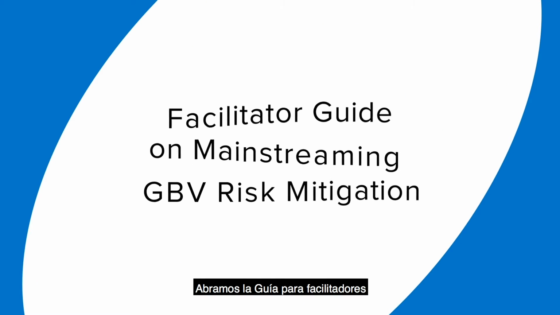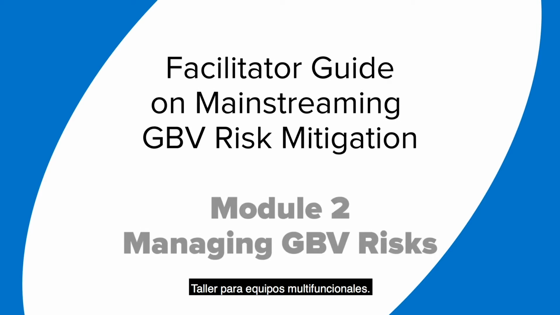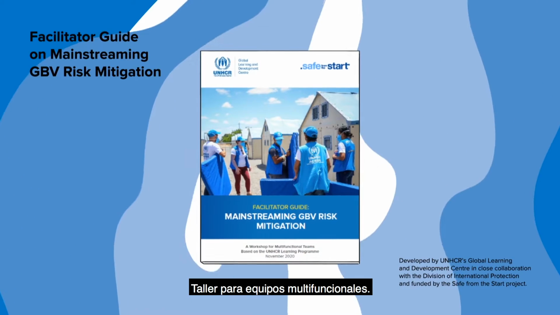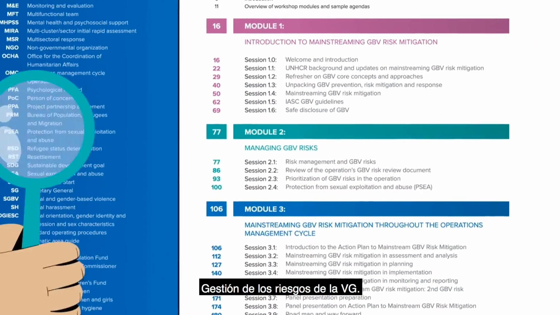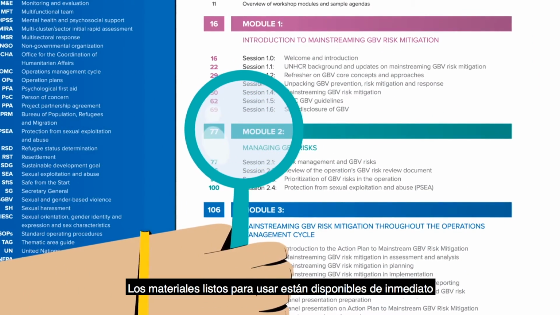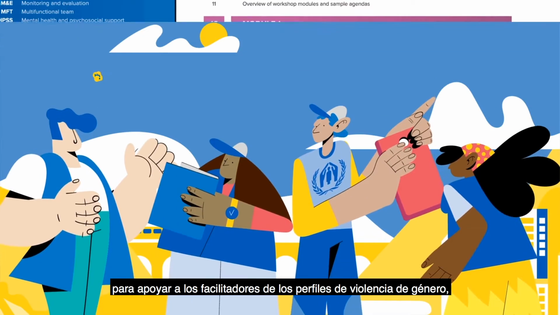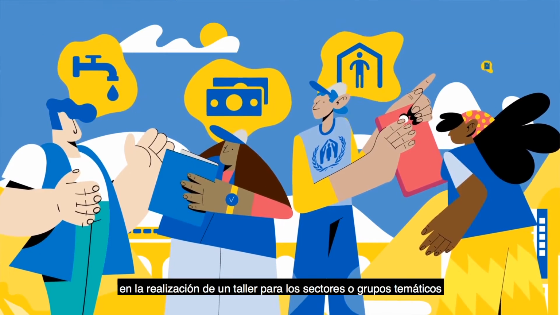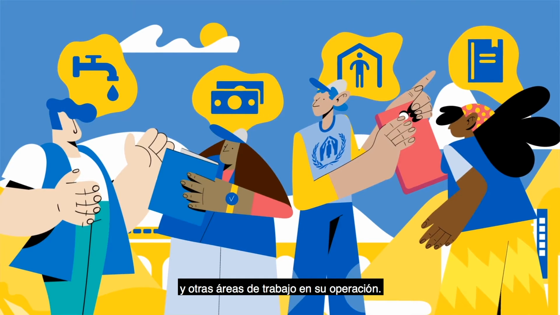Let's open the UNHCR Facilitator Guide on Mainstreaming GBV Risk Mitigation, a workshop for multifunctional teams. Now that you have looked through Module 1, we can turn to Module 2, Managing GBV Risks. The ready-to-go materials are immediately available to support facilitators from GBV, protection, and program profiles to conduct a workshop for sectors or clusters and other areas of work in your operation.